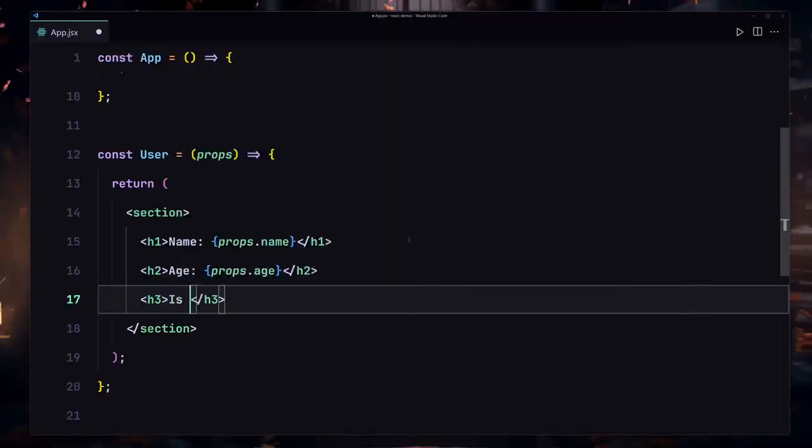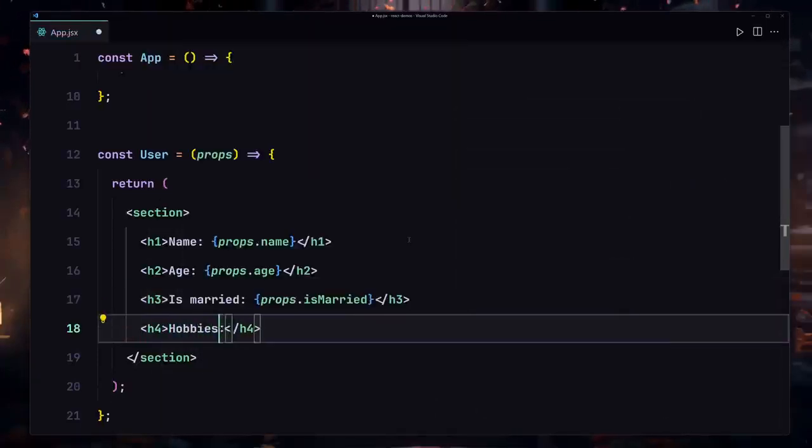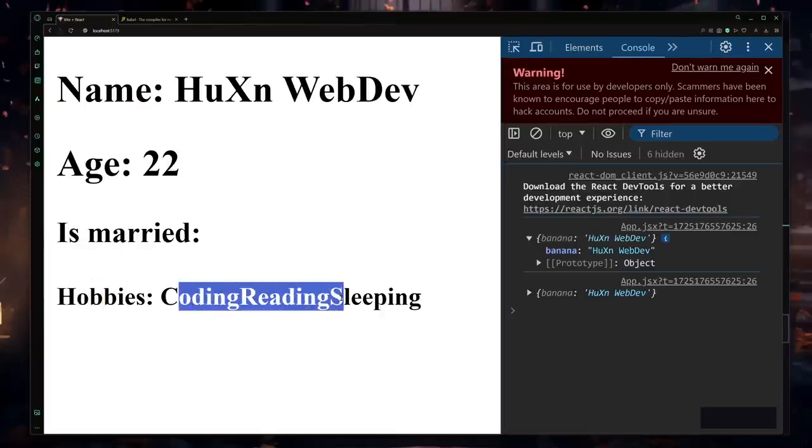So I'll just use isMarried, and here I'm going to pass my props.isMarried. And now underneath them, we are going to be providing our h4 of hobbies, and here we have to just render our hobbies right here, like props.hobbies. If I save my file, here you can see we are now getting our name, age, and also isMarried, but we cannot see the value of that. As I said, we will very soon, but this is just a boolean value and we cannot see that right now. And we also have our hobbies, and hobbies are coding, reading, and sleeping.